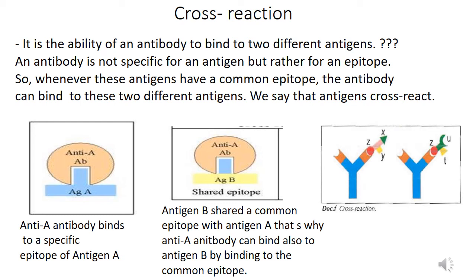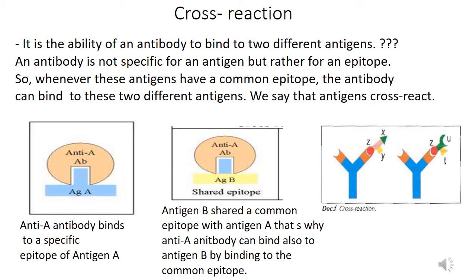Let's see an example. You have below an anti-A antibody that is specific for an epitope of the antigen A. Actually, this anti-A is called so because it's directed against an antigen called antigen A. So we call the antibody anti-A antibody. Okay. But how come anti-A antibody in the second figure is able to bind to another different antigen called antigen B?